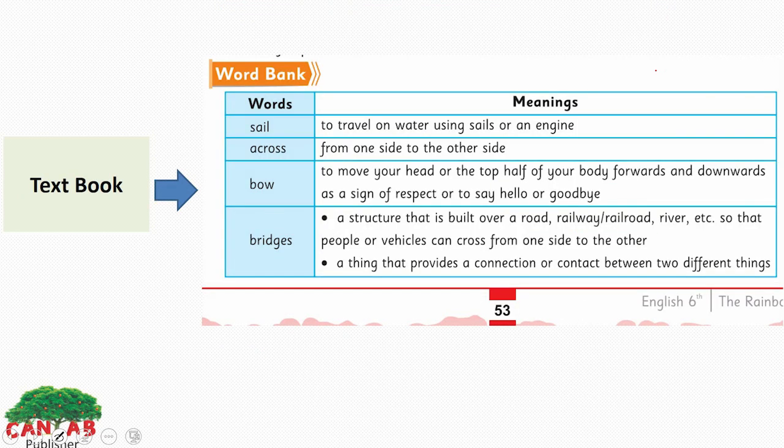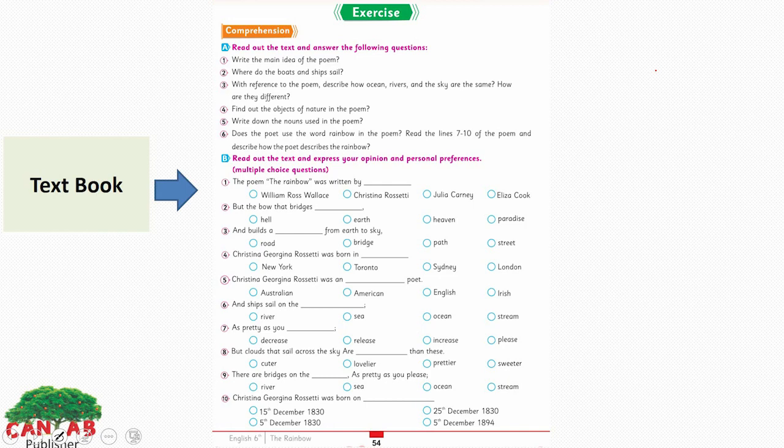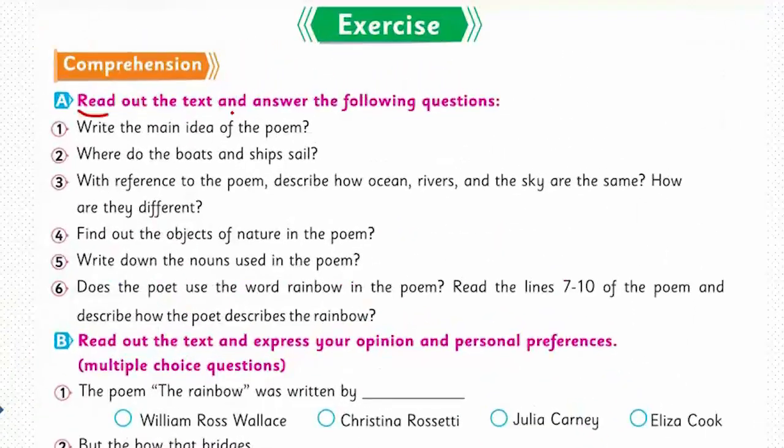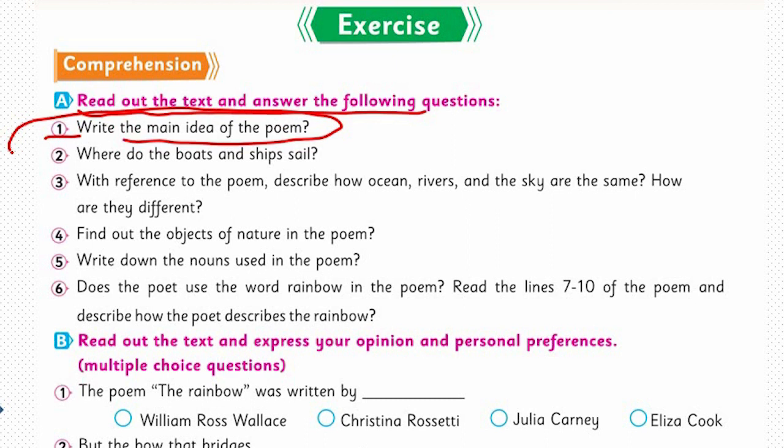These are the meanings of the difficult words from the poem on page number 53. This is a word bank. Let's move to the exercise on page number 54. Read out the text and answer the following questions. The first one: write the main idea of the poem. Yes, we have discussed the main idea of the poem. I have summarized it for you.